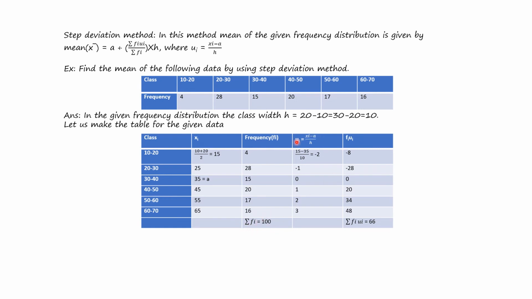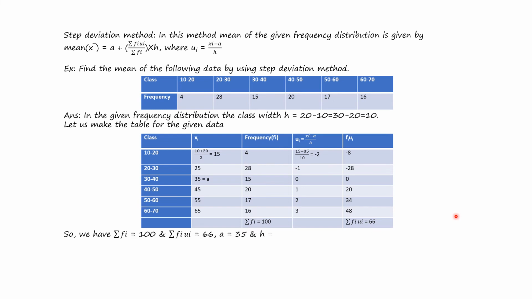Here ui is nothing but xi minus A by h. So xi here is 15, and for A, the assumed mean, we have taken 35. So 15 minus 35 by h, which is 10, gives minus 2. Likewise, in the second case it is minus 1, and so on. And we have calculated fi ui, and summation of fi ui is 66.